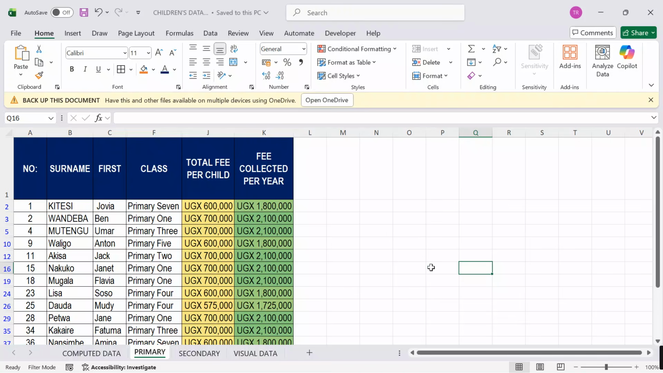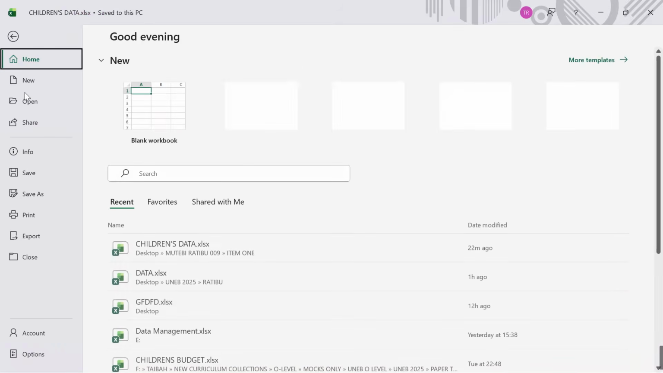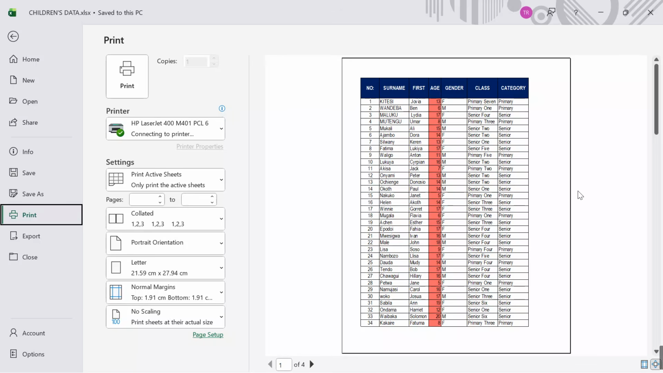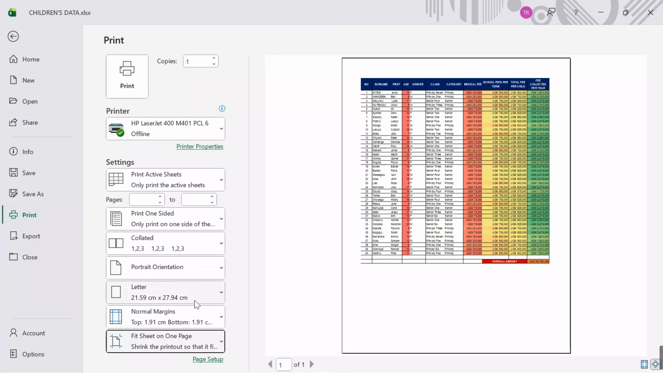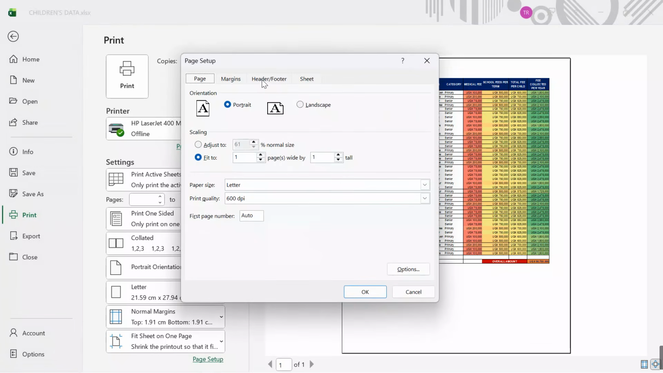Before we leave, I'll move on and say, let me go to the print preview. Go to file, click print to see how our work will be. You see the work doesn't fit. Come and say under scaling, I want to fit sheet on one page so that all my work fits on one page. Go to page setup, go to header and footer,